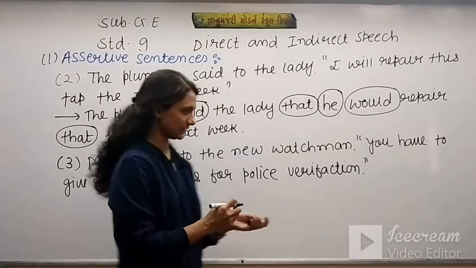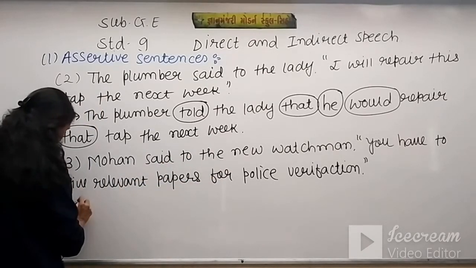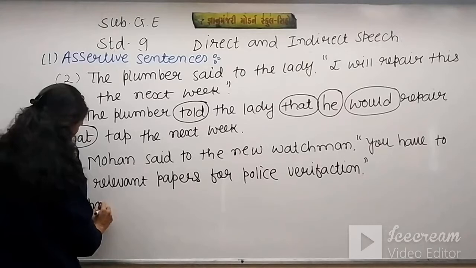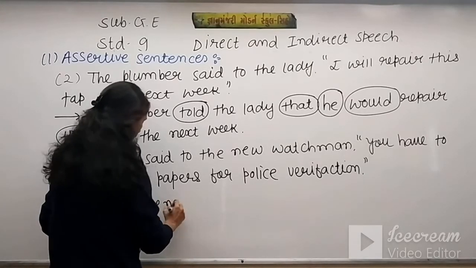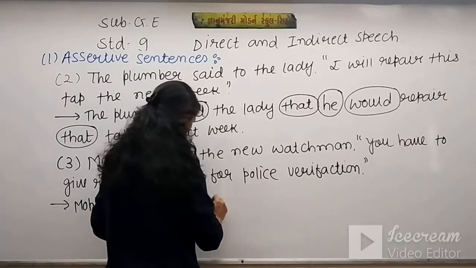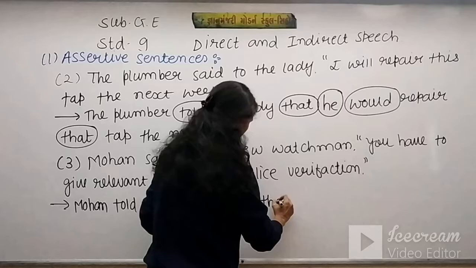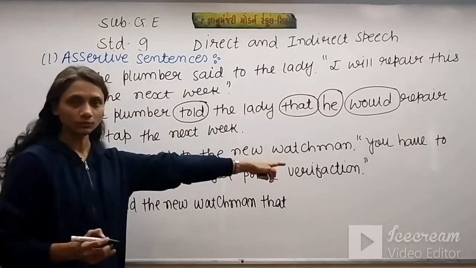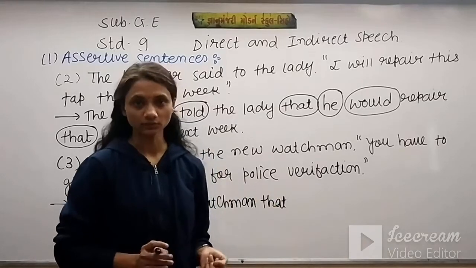Okay, now we will change this. Mohan told the new watchman that you, meaning second person, and second person changes according to the object of the reporting verb.